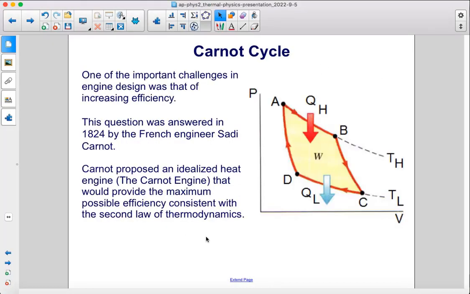One of the important challenges in engine design was that of increasing efficiency. This question was answered in 1824 by the French engineer Sadi Carnot. Carnot proposed an idealized heat engine, the Carnot engine, that would provide the maximum possible efficiency consistent with the second law of thermodynamics.